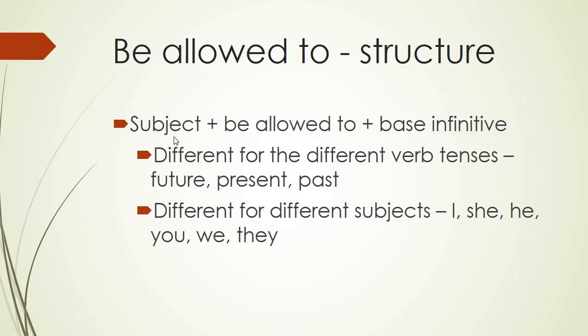The structure is the subject, be allowed to, and the base infinitive. And we can use this for all verb tenses, the future, the present, the past, for all verb tenses. And it's different for every subject. So I, she, he, you, we, they. It's going to be different for all the subjects.